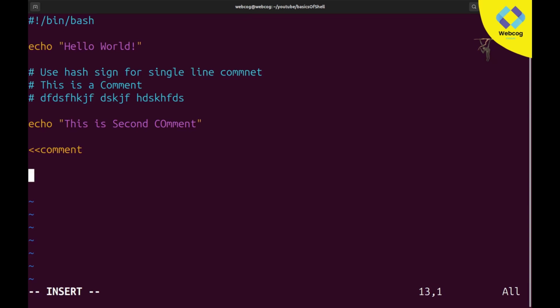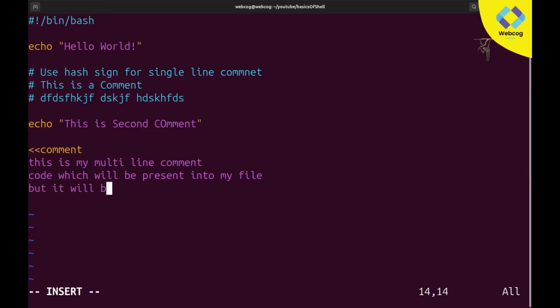The code in a comment will not be executed but is still present in our file. So here I am going to write: this is my multi-line comment code which will be present in my file, but it will not be executed.